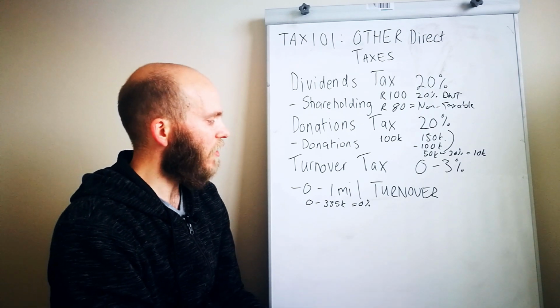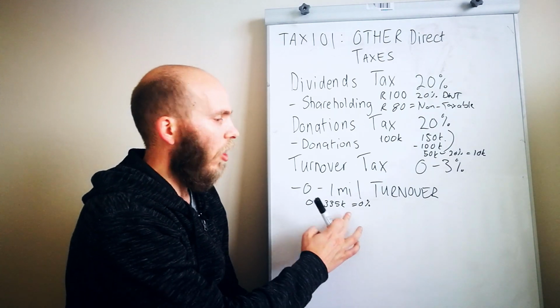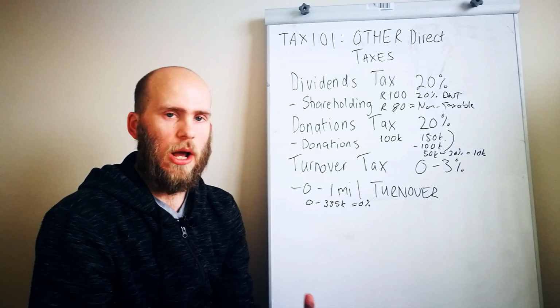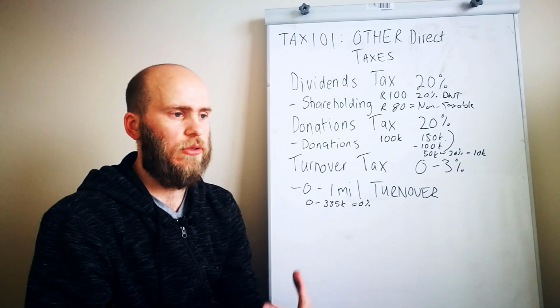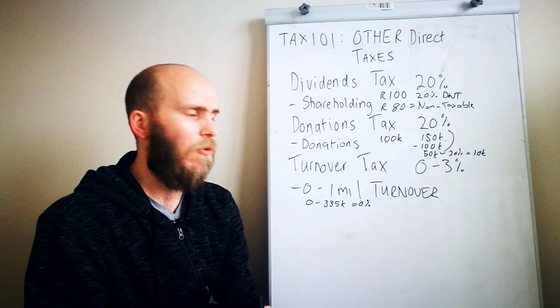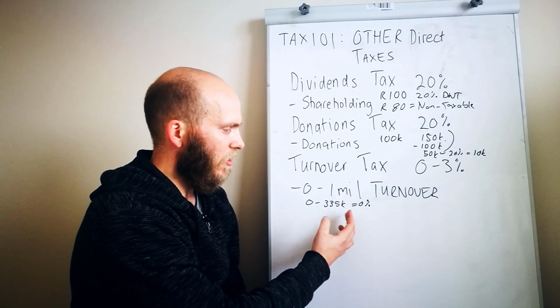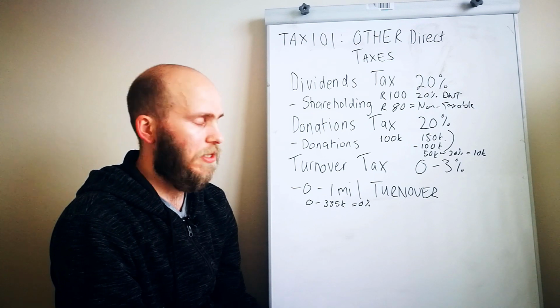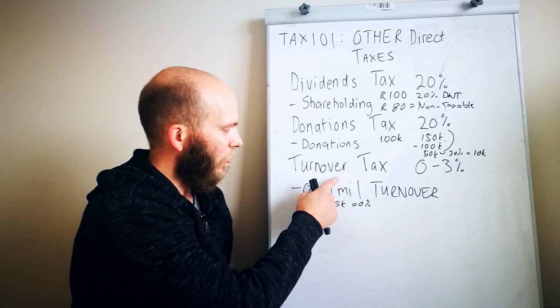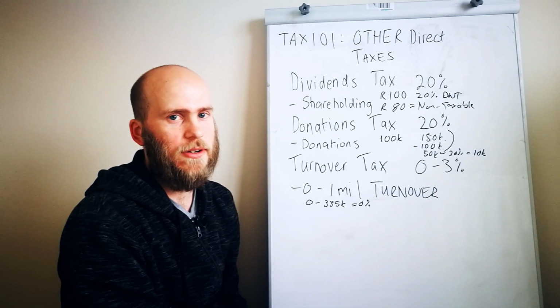And the amazing thing is, if you were on the normal tax rates or a company tax rate of 28% or normal tax rates of 18 to 45%, even after expenses, you're still going to pay some tax. However, if you're registered for turnover tax, you're going to pay no tax.